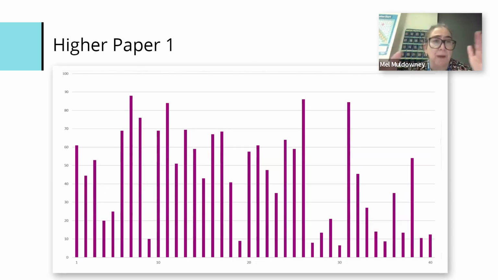So there were 40 subparts to paper 1. You can see that, and this is taking the Edexcel mean for the whole paper. I just called them parts 1 to 40 rather than question parts, because it was the easiest way of getting that ordered across the bottom. And you can see that the performance is up and down within a whole paper, which is very different to GCSE. We would expect GCSE to have a higher performance at the beginning, going down to the end as the questions got more difficult.